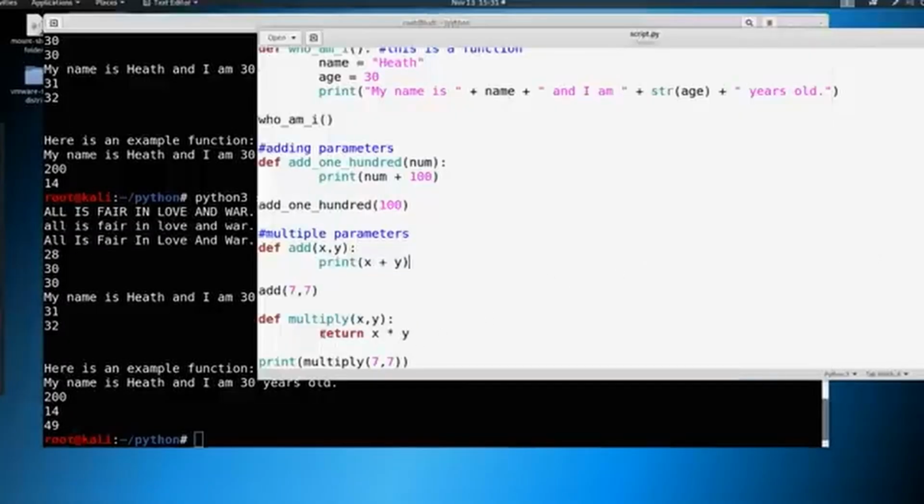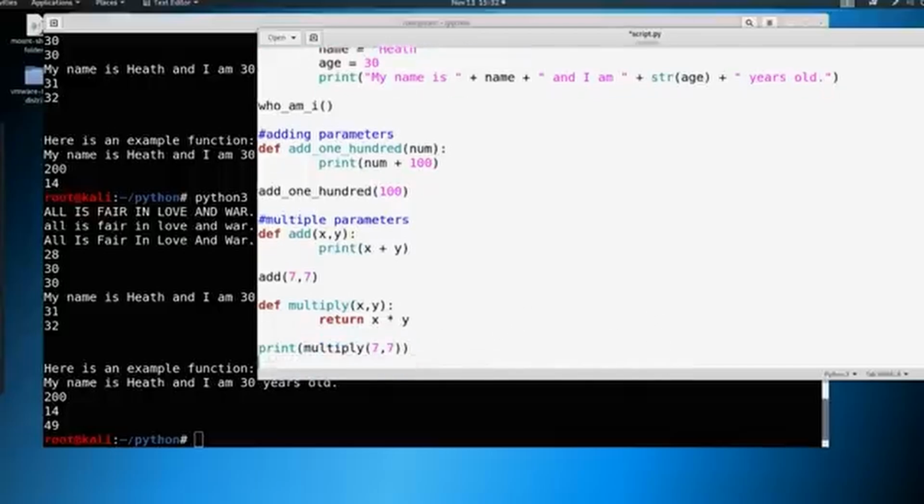So the return feature just allows us to return the number back to us, right? We don't have to always print it out if we don't want to. We can store it for later. So we don't always have to print it. We can return the number and then call it later. So that's one way of looking at it.